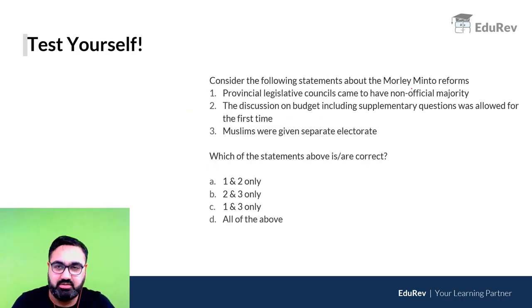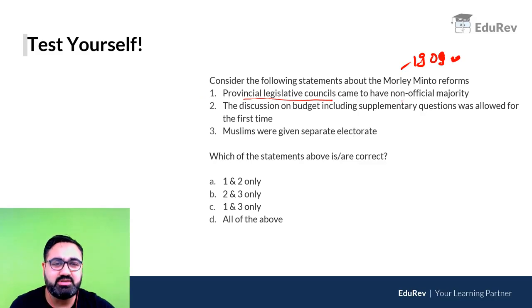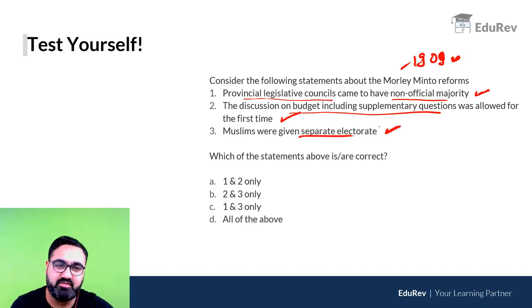Then the second question. If you have seen the video carefully, you should be able to answer it very easily. Else, it might be slightly tricky for you. It's about the Morley Minto Reform, that is a 1909 Act. Read it carefully, take your 10, 15, 20 seconds and see. First, in the provincial legislature councils, non-official majority now took place or happened. Discussion on the budget, including supplementary questions, was allowed for the first time. Muslims were given separate electorate. We have just read all these three are correct.